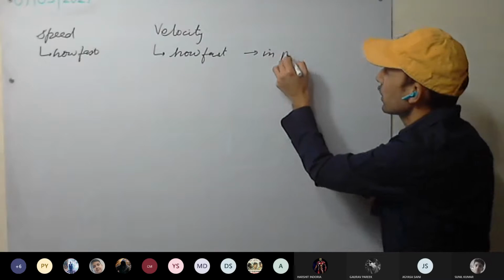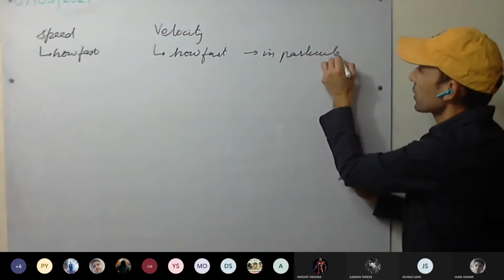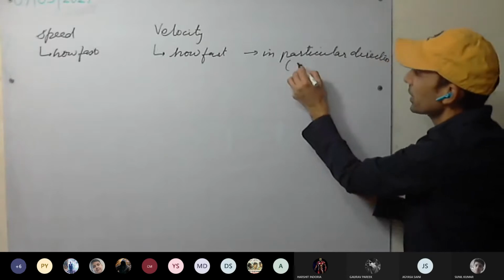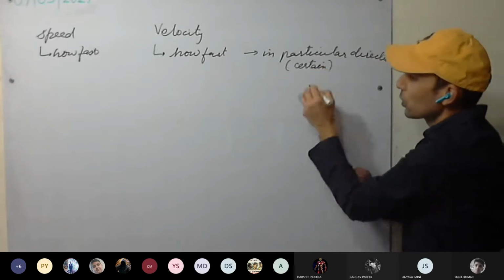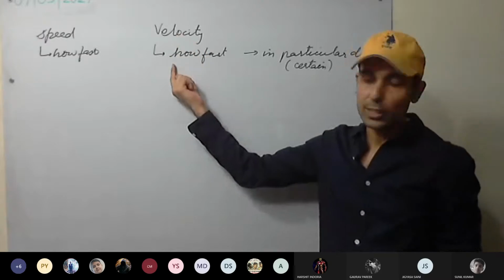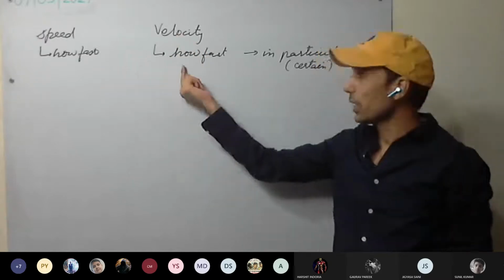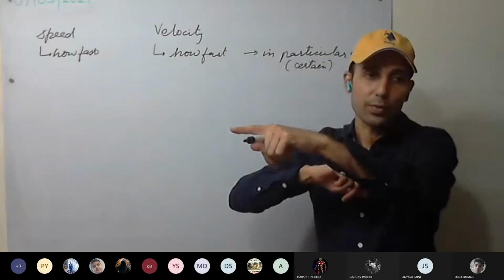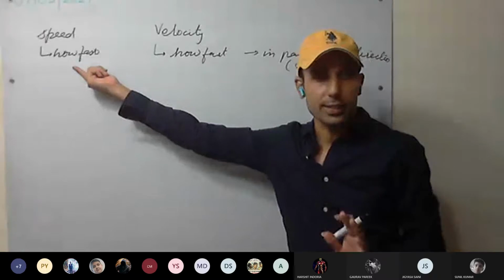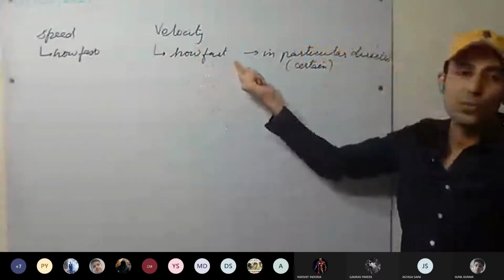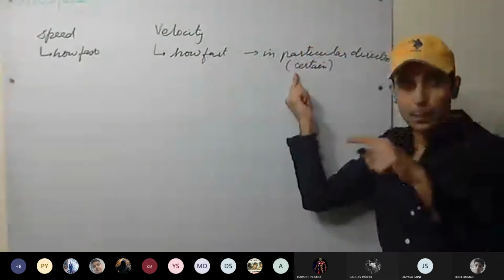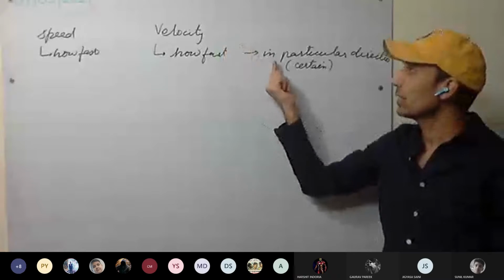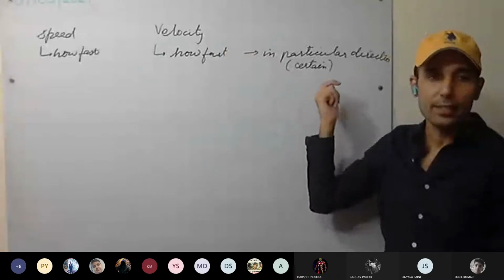That is, in a particular direction, or we can say in a certain direction. So what extra information does velocity provide other than speed? It provides us the direction in which the body is moving. So speed provides us how fast the body is moving, that's it. Whereas velocity provides us how fast the body is moving in a particular direction. That is, it specifies direction as well.